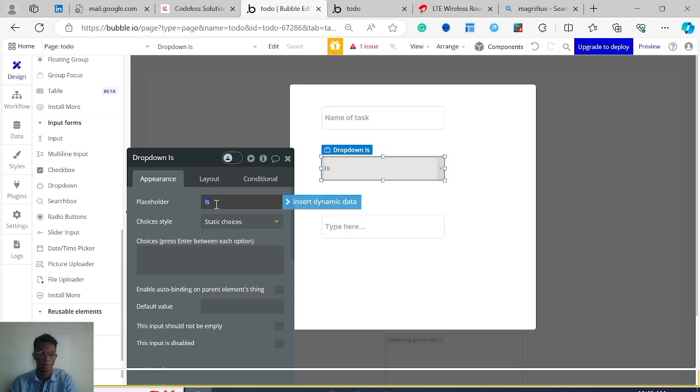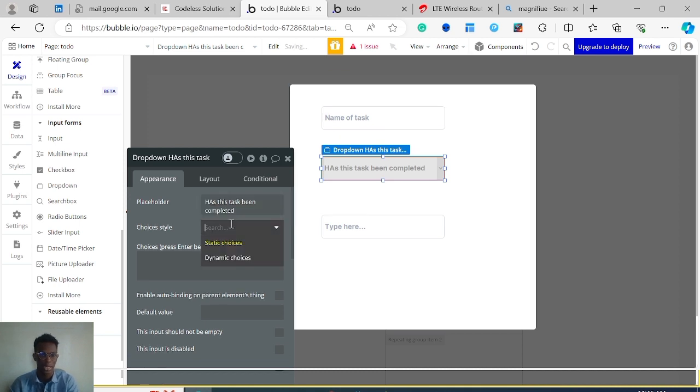And the placeholder will be is this task being completed. And so you see how fast we're creating the UI, without writing code, we just drag in and put in the choices. So I'm just going to put yes and then enter for no. So these are the options we'll have. If you want more options, just type them in here and press enter between each one.